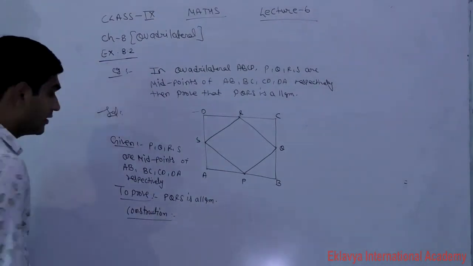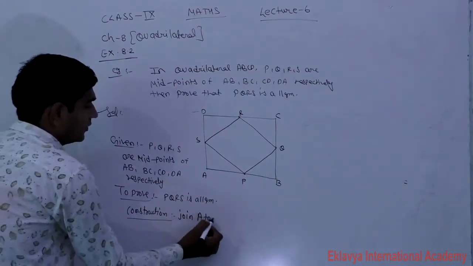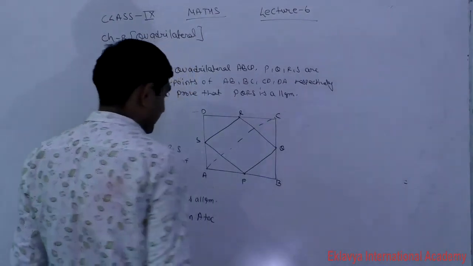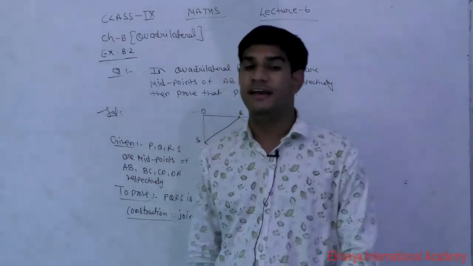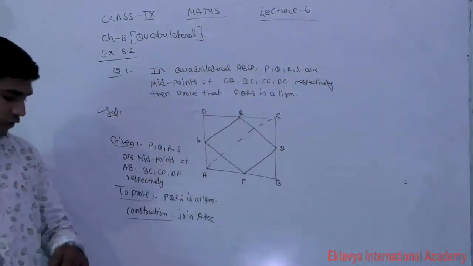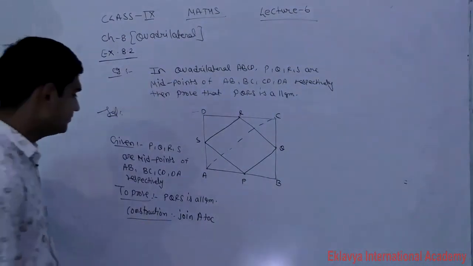After that we will require a construction. In construction, what will you do? Join A to C. You can join B to D also. Now the question is why we will join the diagonal? Why do we need to join the diagonal? Because to form a triangle. You have to form a triangle, that's why.